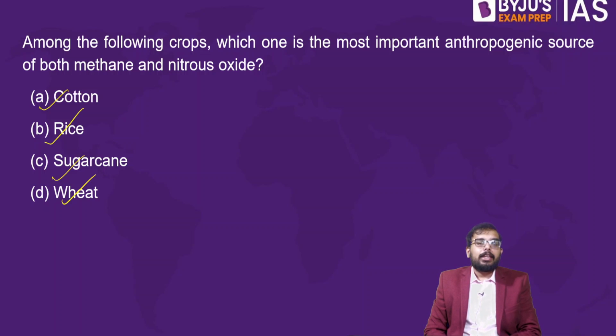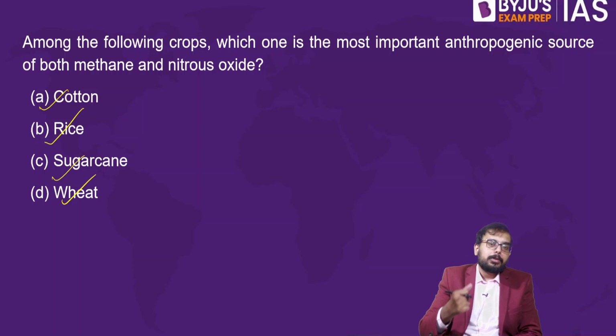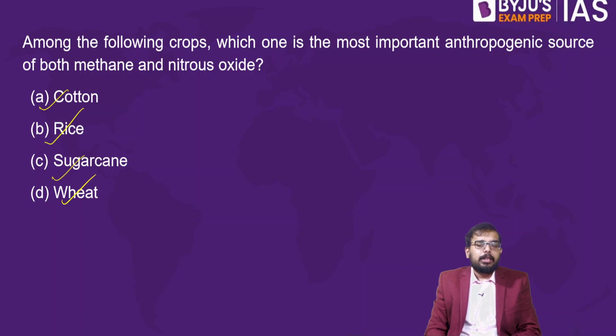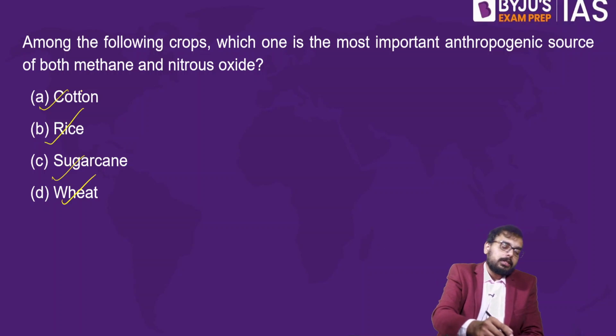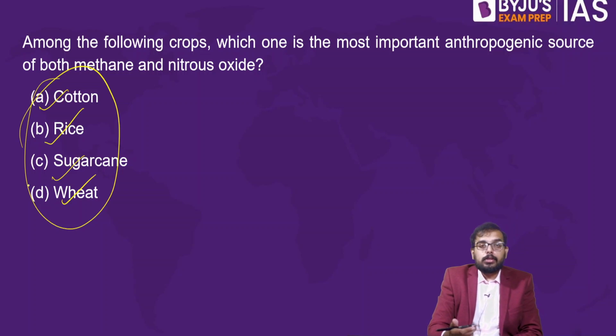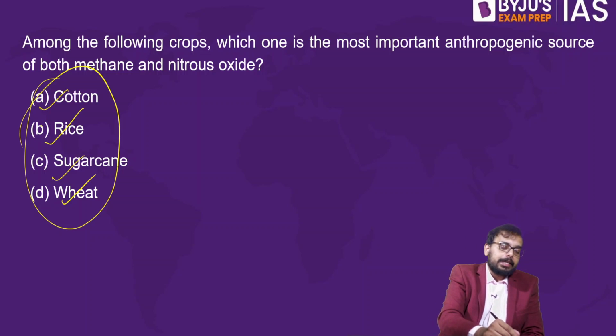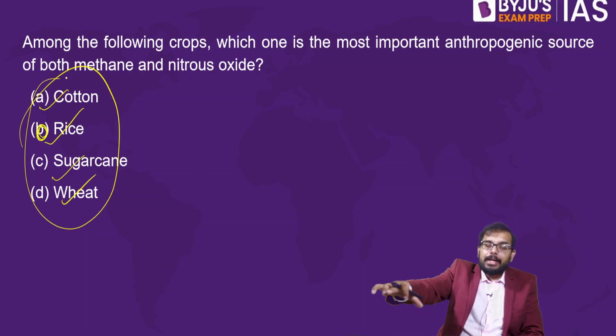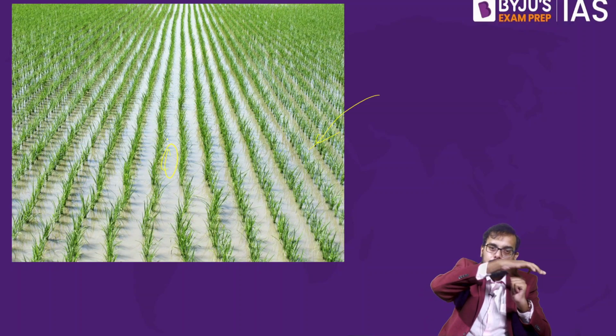Methane is generated when there is an anaerobic condition, in the sense when the land is not in contact with atmospheric air. When it doesn't have adequate oxygen contact, we will have an anaerobic condition. During anaerobic conditions, methane is generated. Even nitrous oxide is generated in anaerobic conditions. Which crop will have anaerobic conditions? It is rice, paddy. If you see a paddy field, it is completely under water. It is cultivated through flood irrigation. It is submerged under water. So this is your paddy field, where there is an anaerobic condition when there is water inundation.